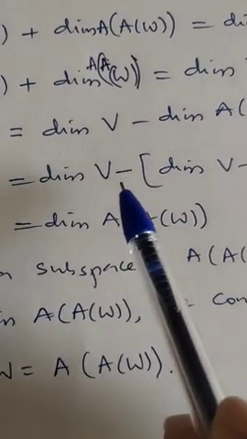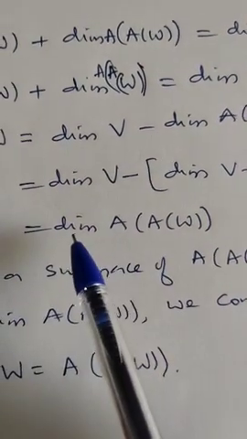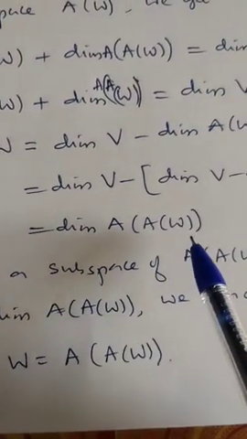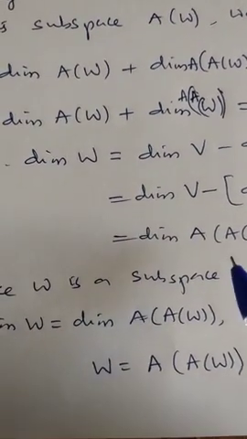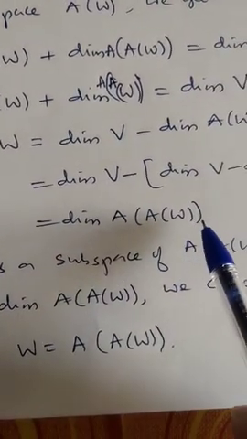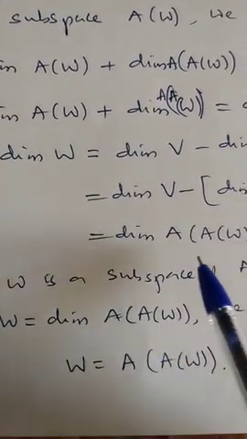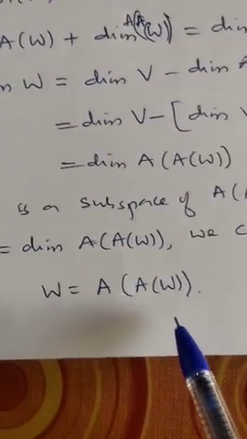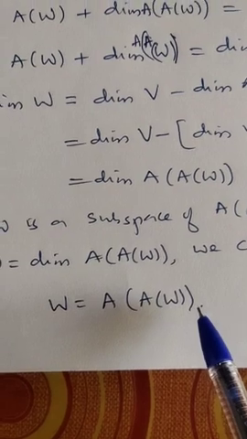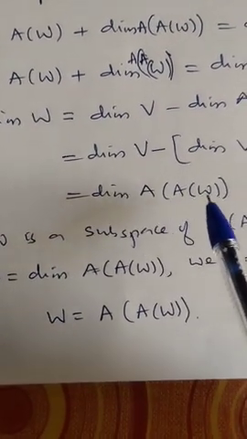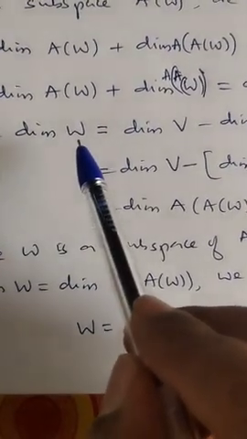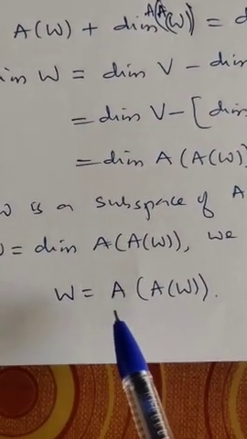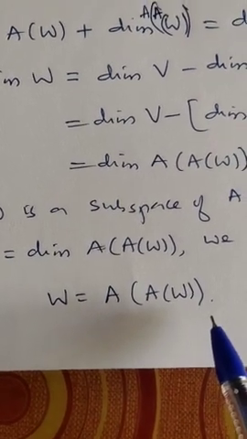So this is equal to what? Dimension of V gets cancelled. This is equal to dimension of A of W. So dimension of W is equal to dimension of A of W. Now we have shown W is a subspace of A of W, and dimension of W is equal to dimension of A of W, which means you can declare that W itself is A of W. Understand now? W is a subspace of A of W, and dimension of W is equal to dimension of A of W, so you can declare that W is nothing but A of W.